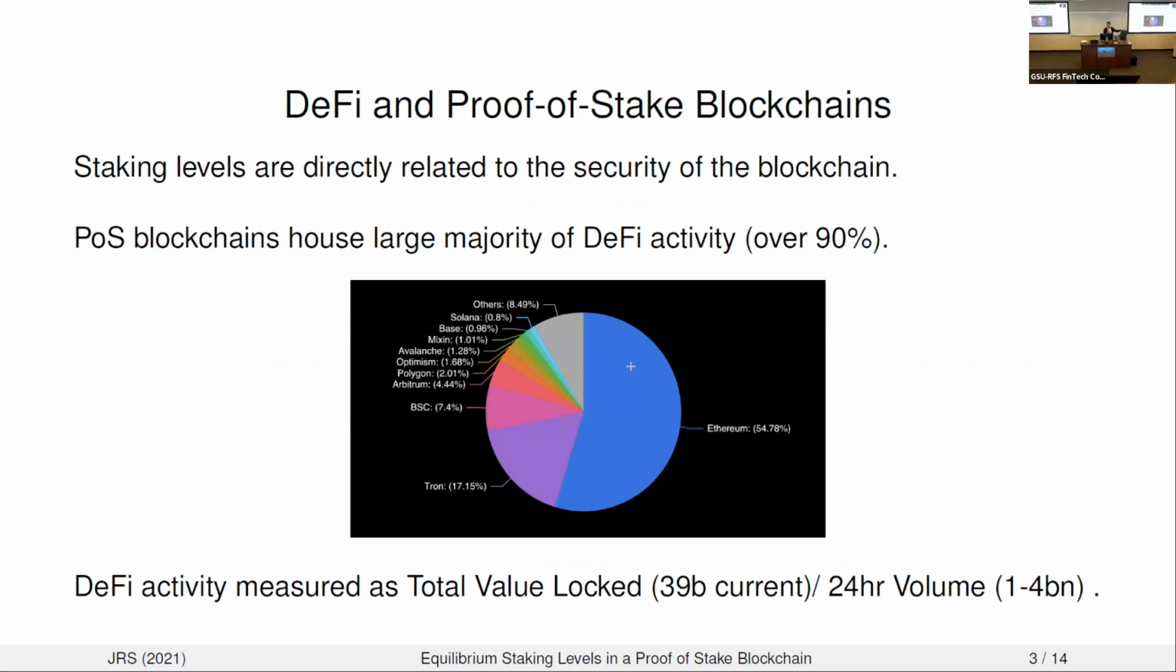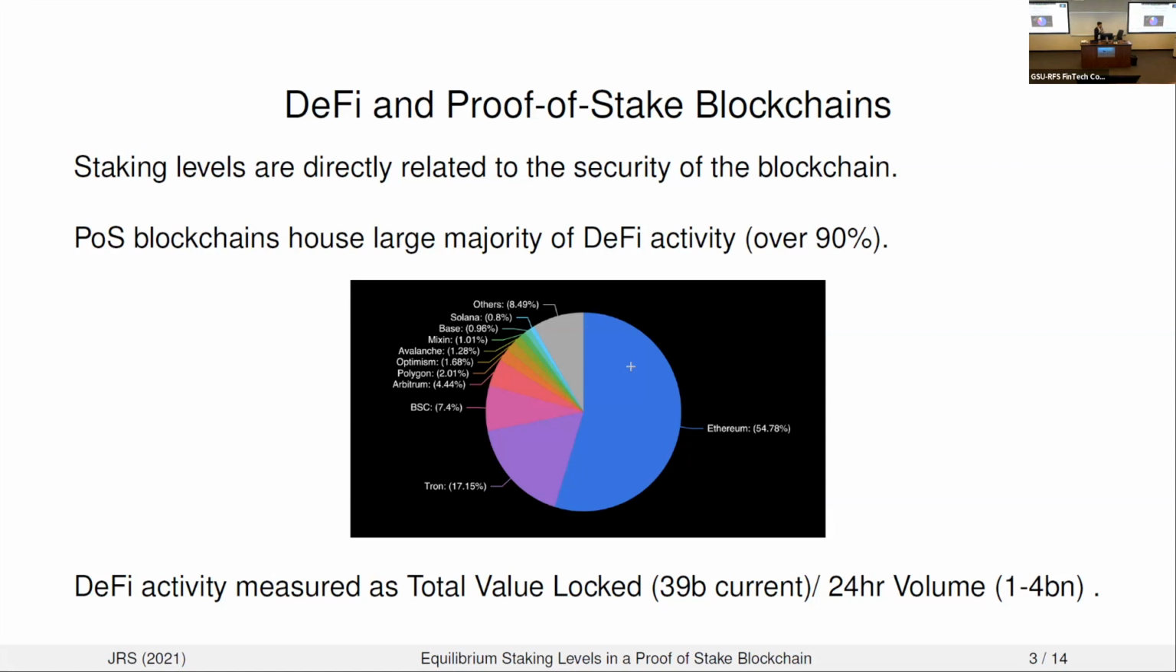When we first started this project, we said, okay, this security and the risk of the transaction activity being disrupted, it's really important for adoption of the blockchain technology. Nowadays, we can also point to an even more important reason why we care about this security, because proof-of-stake blockchains are housing now over 90% of all decentralized finance activity. And there's a lot of money invested in these decentralized finance applications. There's a lot of dollar volume. 24-hour volume is somewhere between $1 and $4 billion.